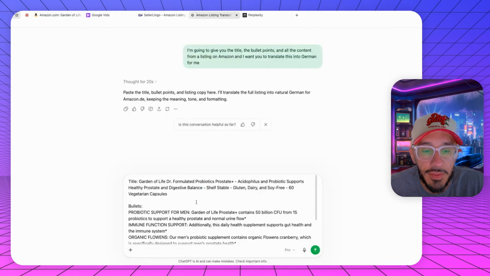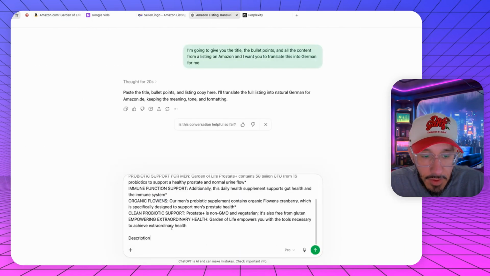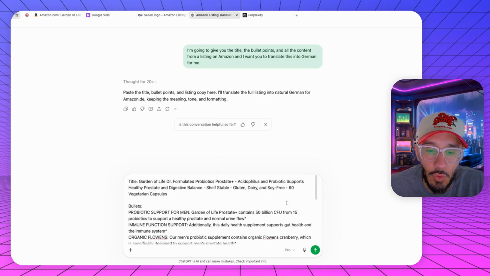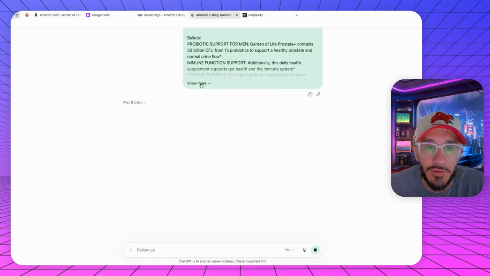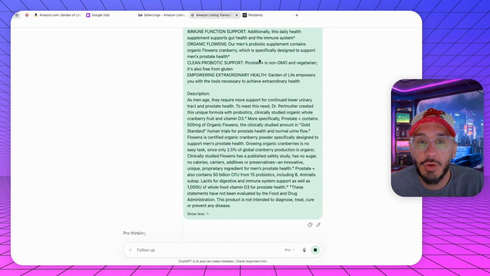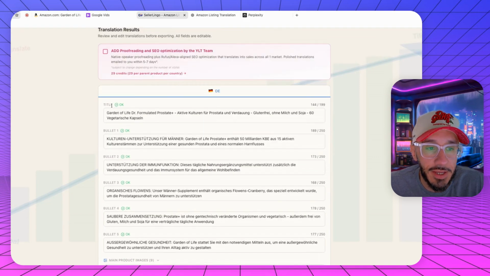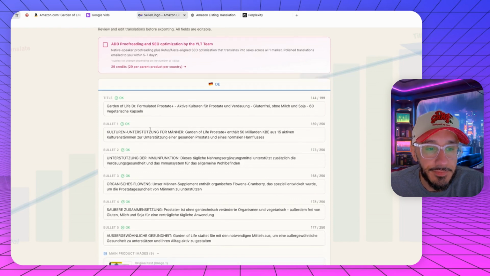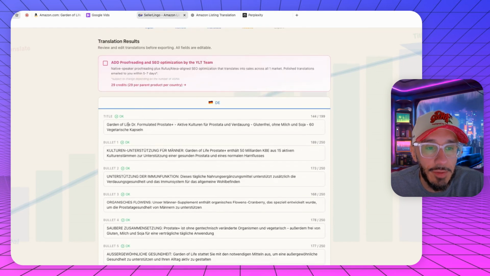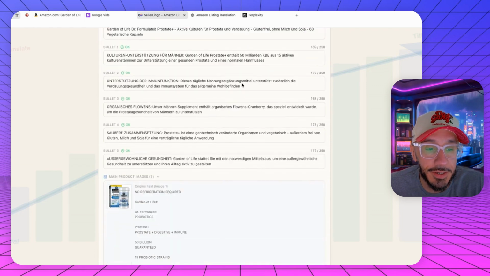Okay, and then description. So this is going to be basic level for ChatGPT. So if SellerLingo didn't exist, this is what 99% of you are probably going to be doing. Going back to SellerLingo, okay, so it's checking the title, bullets, and it's saying okay. So I'm led to believe this is confirming that it's good. So add proofreading and SEO optimization. Oh, that's interesting. For Rufus and Alexa aligned SEO. That's really cool. For just 29 bucks. And it's per parent product.